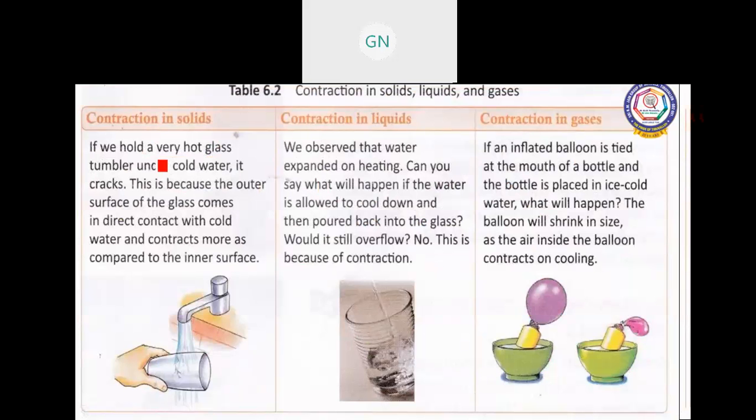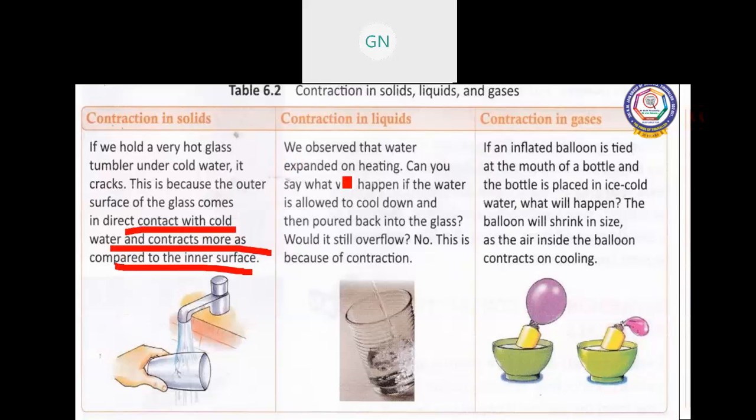Contraction in solid, liquid, and gas. If you hold a hot glass tumbler under cold water, it cracks. This is because the outer surface of the glass comes in direct contact with the cold water and contracts more compared to the inner surface. In your chemistry lab also, if you heat an empty test tube and immediately cool it, you can see clearly that the test tube can break. Because of this, if you immediately keep it under water, it will break.